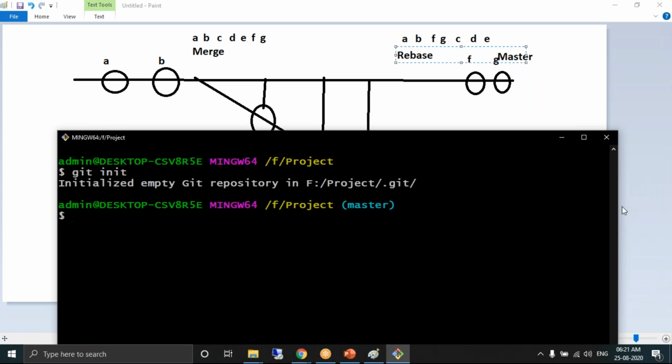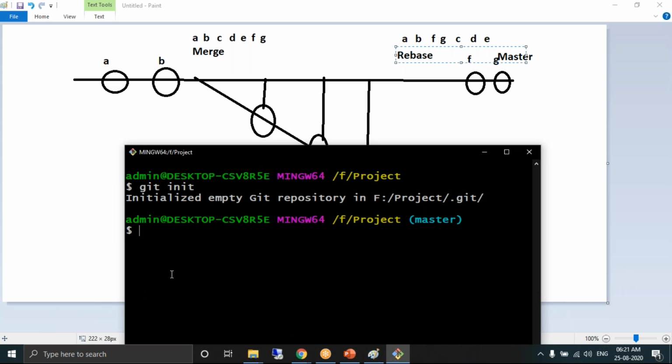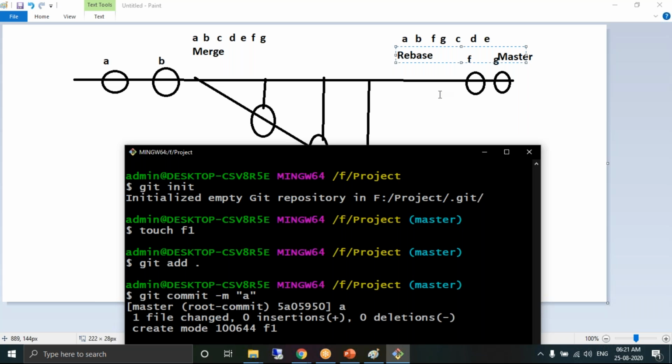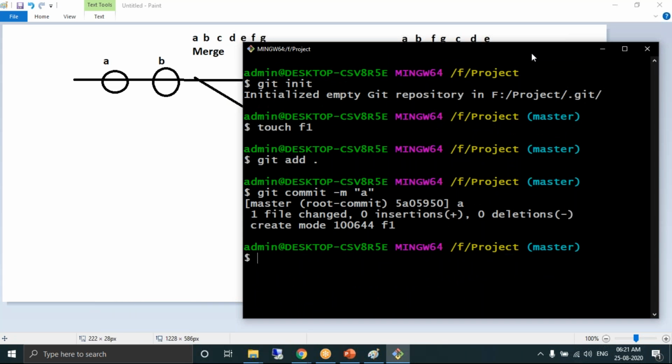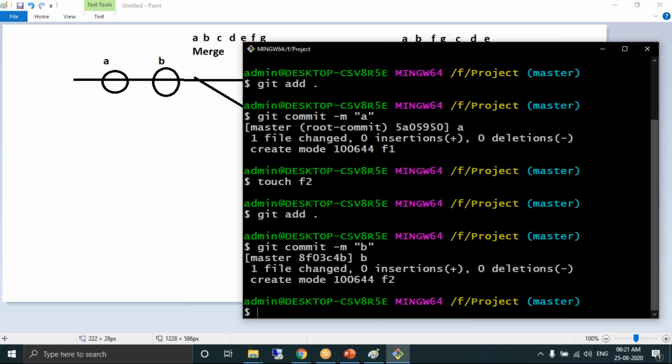Look at the series of commands, and now you also please practice it. Done.